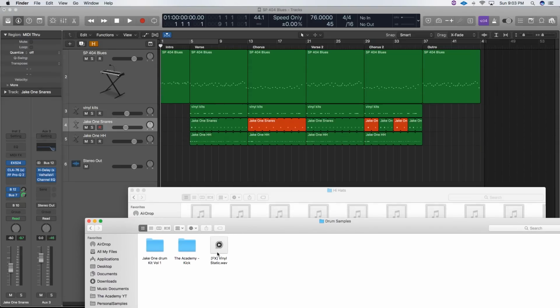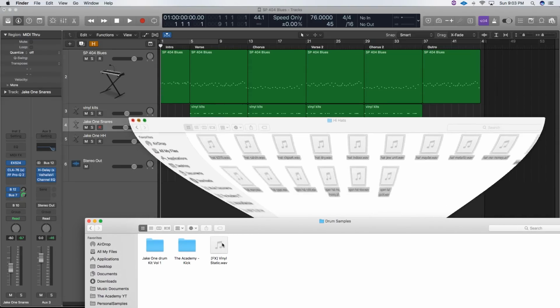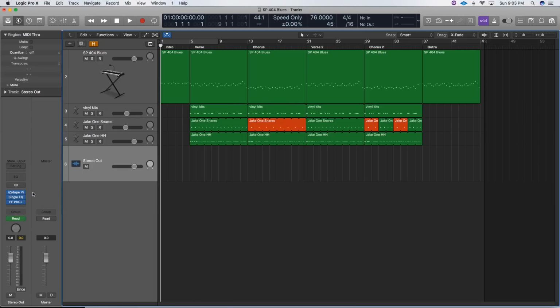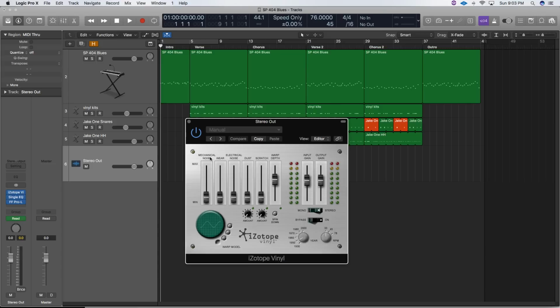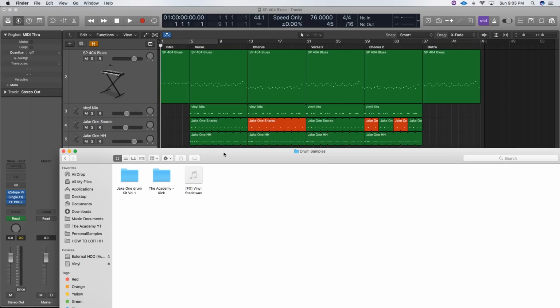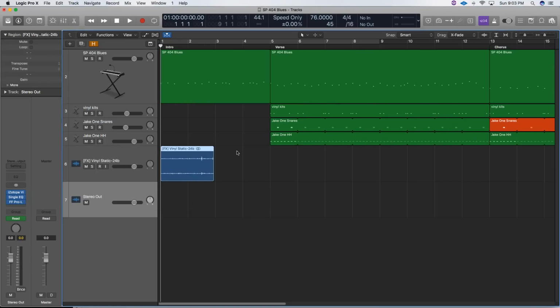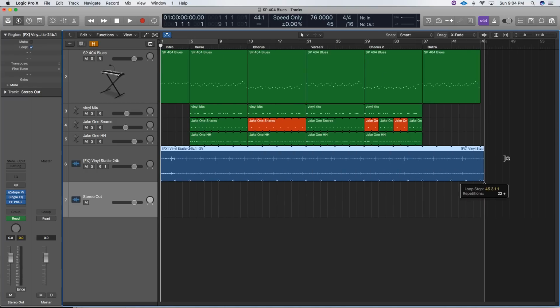The last thing I would do is throw a little vinyl static on the instrumental itself. This is just going to give the illusion that there is a record going. Honestly, there is an option for noise on the iZotope vinyl plugin, so if you want to just use that, you're good. You could use a combination of these to create a sound like a record spinning. In my last tutorial video, vinyl scratches, I have a download link for some vinyl scratches, and there's actually vinyl static in that pack. So if you go to that video and find that pack, you should find this sample. All I do is drag it into my session. Because I'm OCD, I make sure it's at the very, very beginning, and then I option drag the left corner until it's perfectly in line, drag the top right, and I set a loop with it.